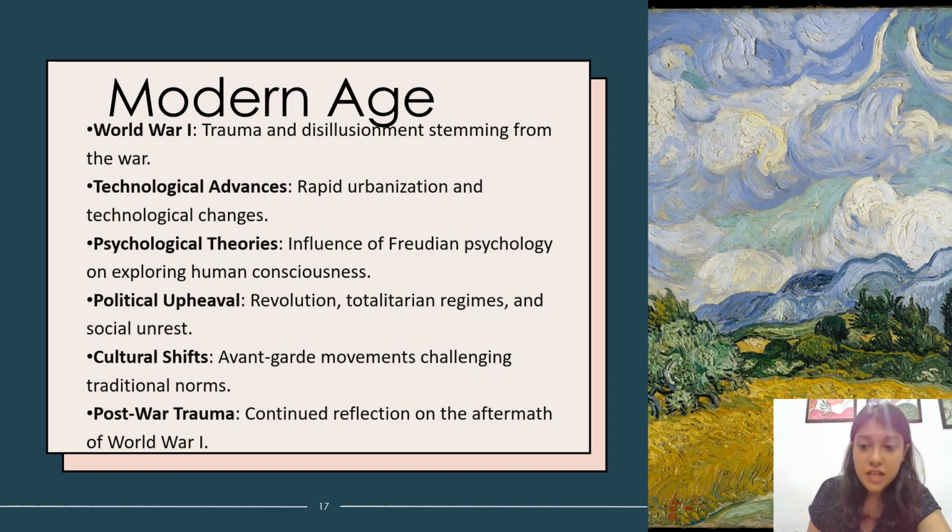Obviously, urbanization is still happening in this age. There's political upheaval, obviously, with a war that comes hand in hand. The avant-garde movement was started in this cultural shift. We all know what avant-garde is. The word avant-garde particularly means something new. So it doesn't matter what you are changing, you are changing the traditional values and you're starting something new. It's called avant-garde. It's not particularly related to literature. It could be related to art, it could be related to politics, it could be related to anything. Then there is obviously post-war trauma.